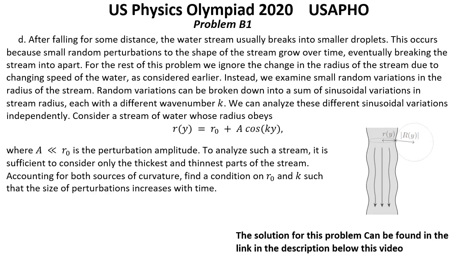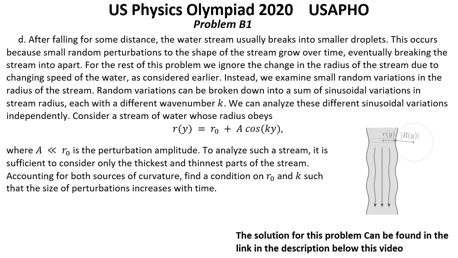Instead, we examine small random variations in the radius of the stream. Random variations can be broken down into a sum of sinusoidal variations in stream radius, each with a different wave number k. We can analyze these different sinusoidal variations independently. Consider a stream of water whose radius obeys r(y) equals r0 plus a cosine ky, where a much less than r0 is the perturbation amplitude.